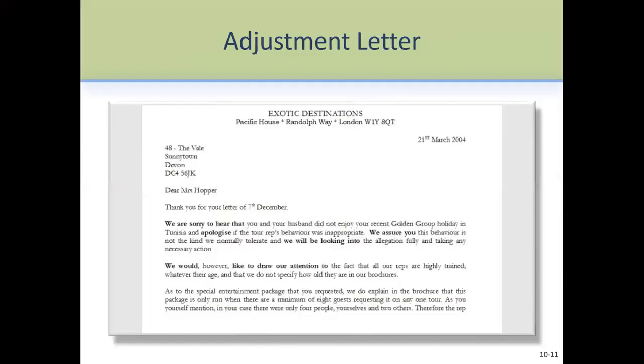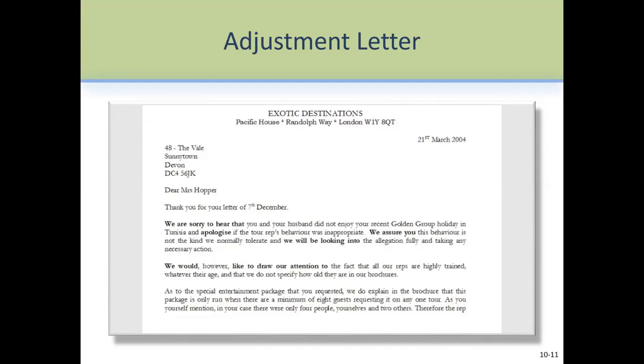Now, adjustment letters are basically complaint letters coming from customers. So if something bad happened with the product that you have used or a service that you have used, the customer complains about it, and how you actually reply back to the customer. We have to be, again, we're trying to create goodwill, we're trying to create a good image, we're trying to have a relationship. So these letters are very important in that sense. We don't want a customer to be angry all the time. We want the customer to come back to us.